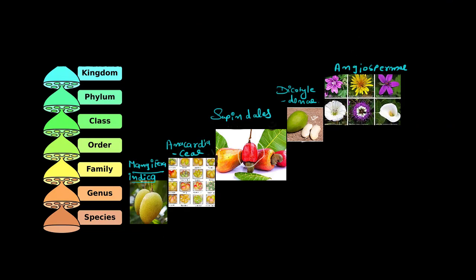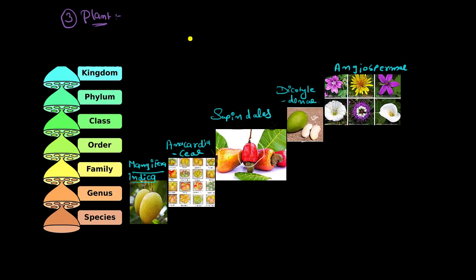Clear? Okay. Let's quickly shift to our third example, which is an example of the plant kingdom. And what is it we are going to talk about? It is mango.